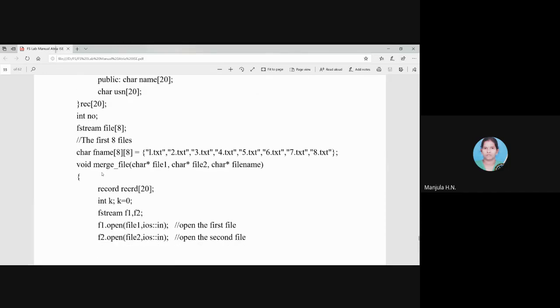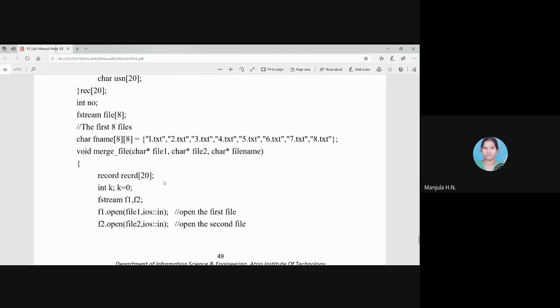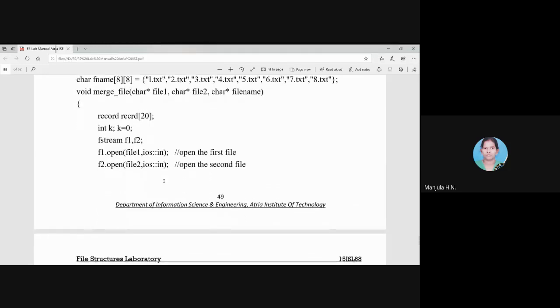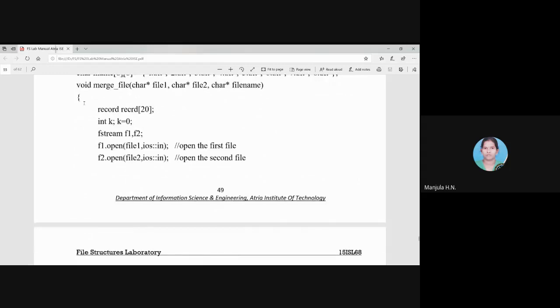Next we'll discuss the merge function and KV merge function, which are the basic functions. Then we'll go to the main function. Merge file is a function which is not returning any data type, that's what it is defined as void. And we are passing 3 arguments for the merge file.